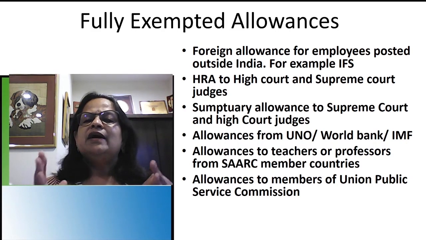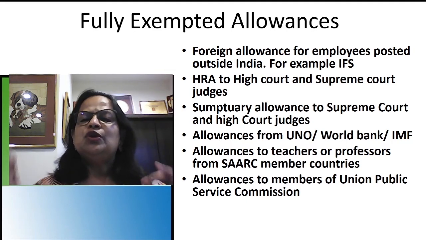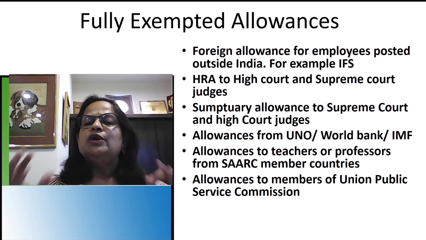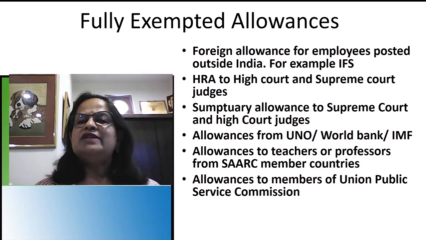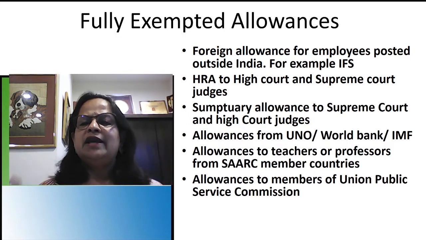Second one is house rent allowance given to High Court and Supreme Court judges. In the last module when I explained, I told you how High Court and Supreme Court judges are getting a lot of preferences. So you have to remember that whatever allowances they are getting will be completely exempted.